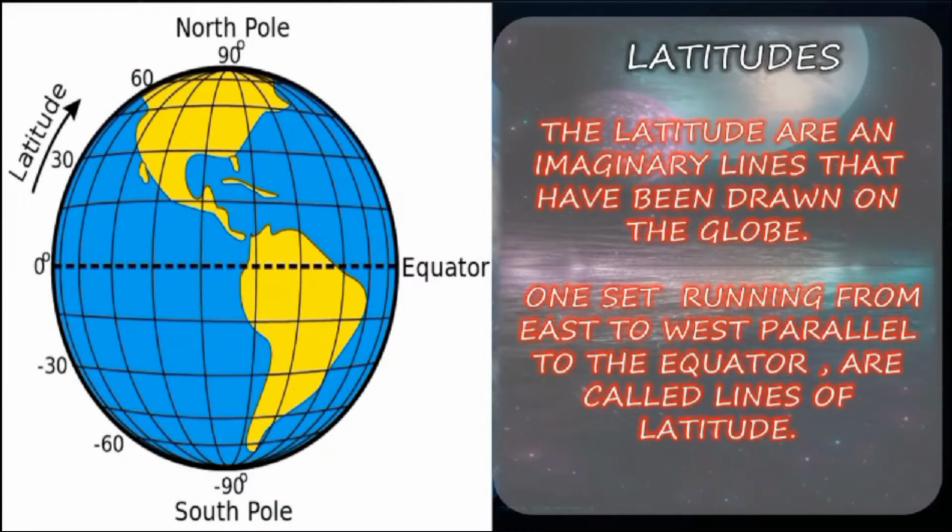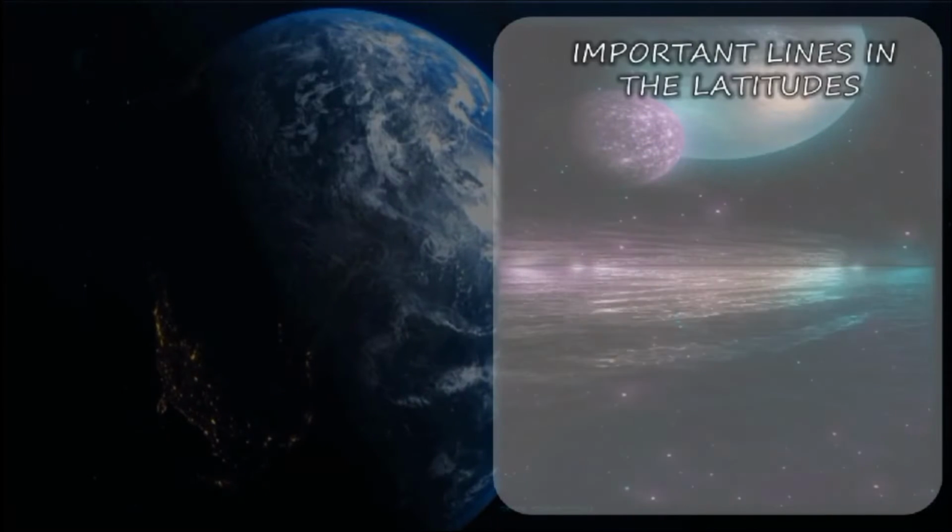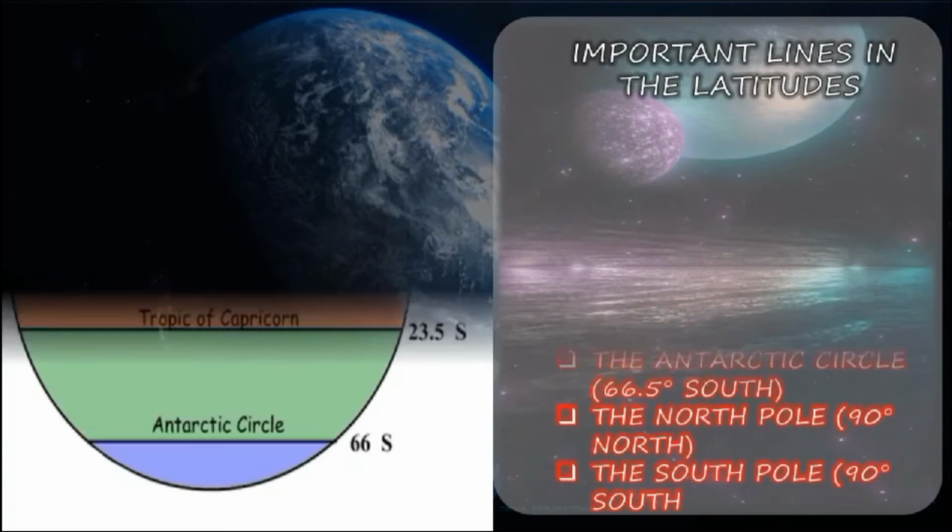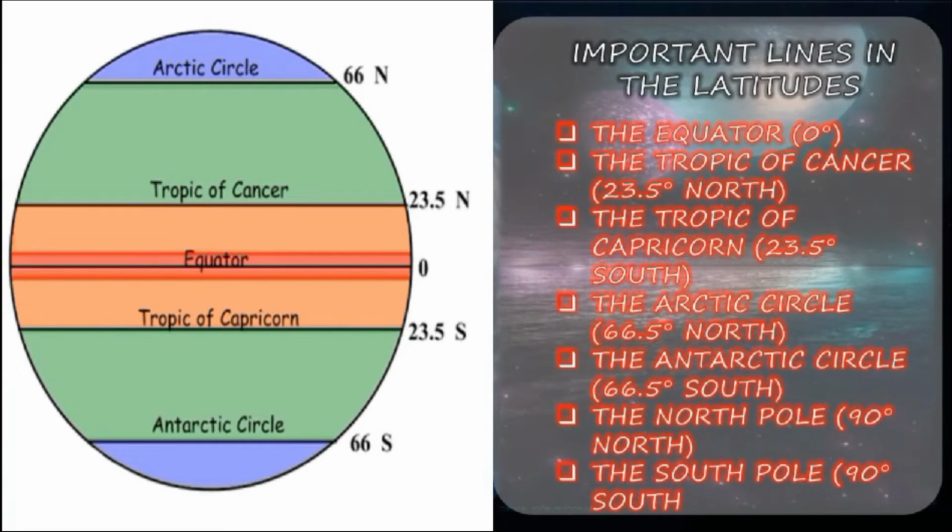Next, the latitudes are imaginary lines that have been drawn on the globe. One set running from east to west, parallel to the equator, are called lines of latitude. Now you all come to know about the latitude, right? Next, we shall see the important lines of latitude. The equator, the central line, 0 degree. It is the equator. They have clearly given it in the slide.